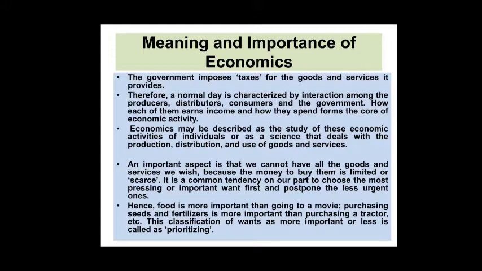Hence food is more important than going to a movie, or purchasing seeds and fertilizers is more important than purchasing a tractor, which is not urgent, so we purchase it later. This classification of wants as more important or less important is called prioritizing. Once prioritized, we allocate most of our resources to purchase the commodity which satisfies the chosen wants.